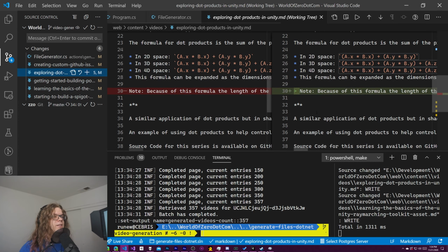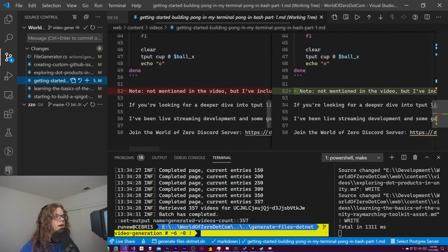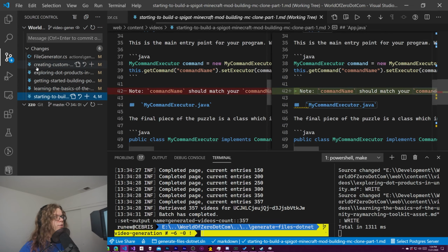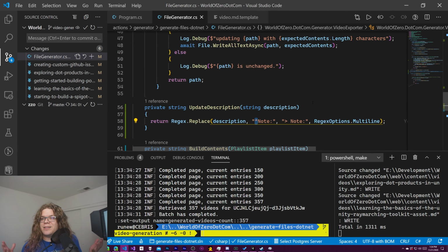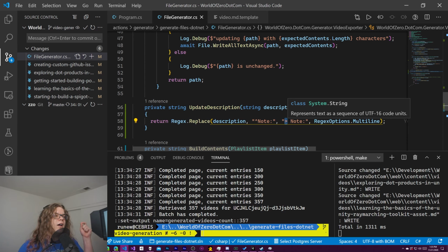We have 5 updates. So you see note here, note here, note, etc. And so this is, I guess, what we want. This is the most basic thing we could do. I've been using Latin characters. There's a Latin character that looks very similar to the greater than and less than sign, but is just slightly different. It's a different Unicode character, which means it isn't caught by that filter that prevents you from using them. But it also means that your code won't compile with it. So I need to replace that character too. So there's more that needs to happen here, but I guess this gives us a good starting point of how to replace these characters.